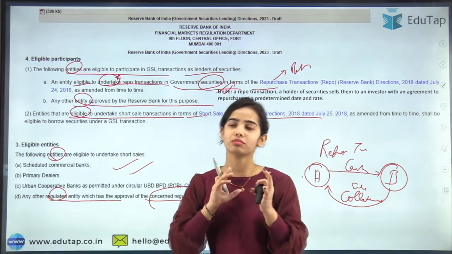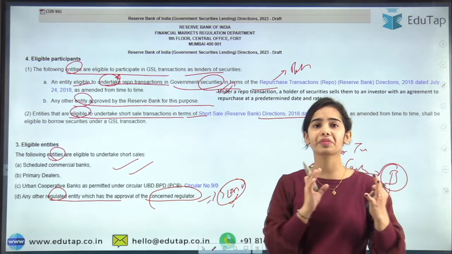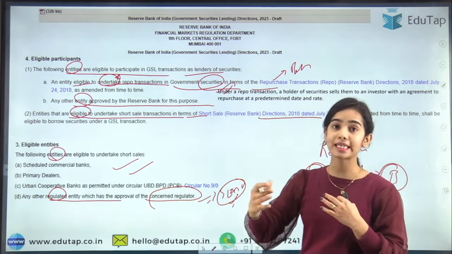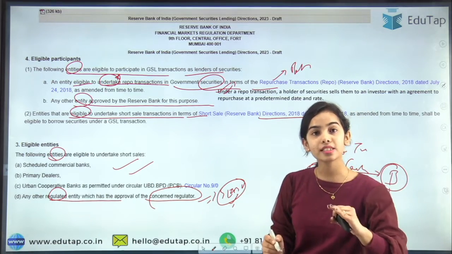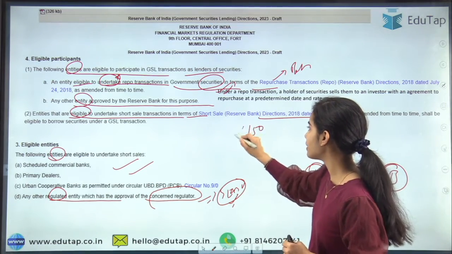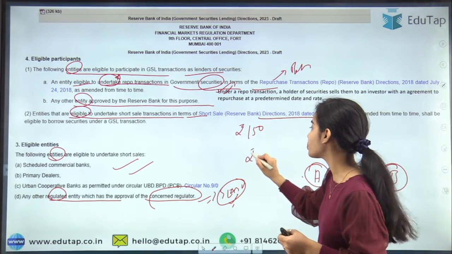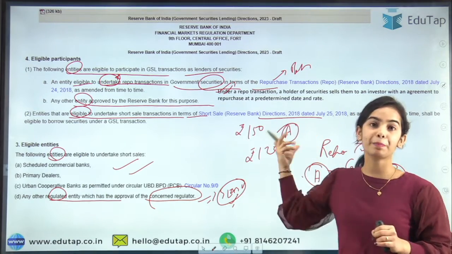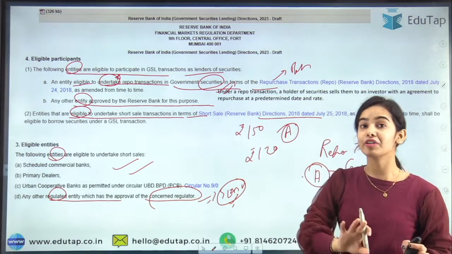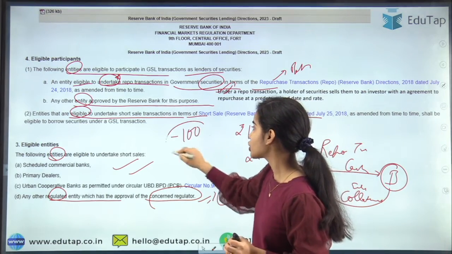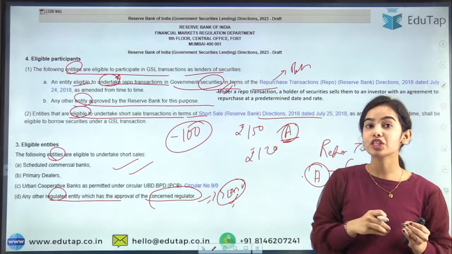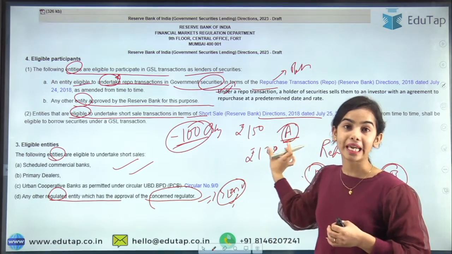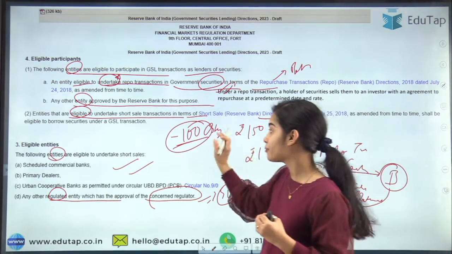Short selling is a complicated kind of aspect. I hope you already know about it. Simply what is happening is that you are selling. Short selling means that you know the prices in the market are going to go down. Right now one share is 150 rupees and you expect the price to go down to 120 rupees. You do not have the shares of company A right now, but you are selling 100 shares of company A without having them. Now you do not have the shares, so how are you selling them? See, you are selling the 100 shares of company A without even having them. Because how?